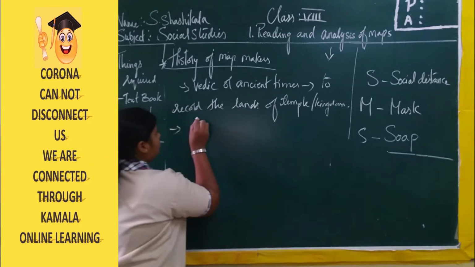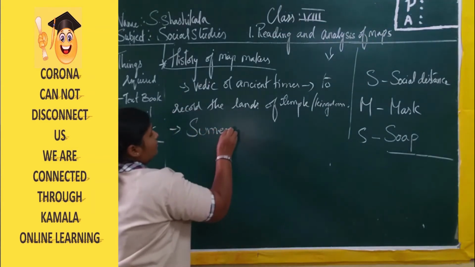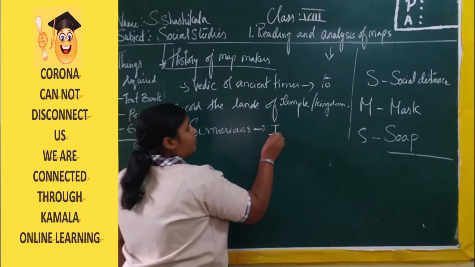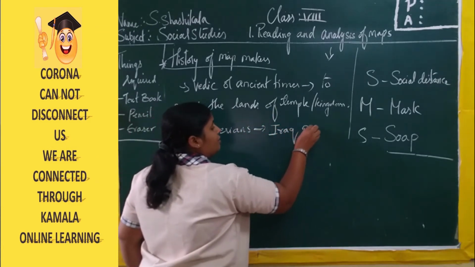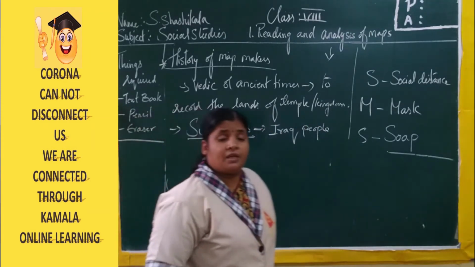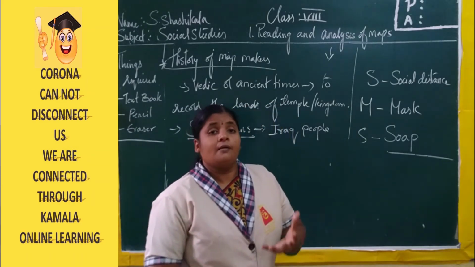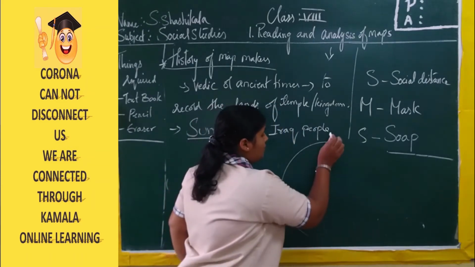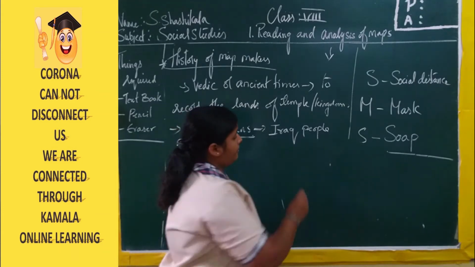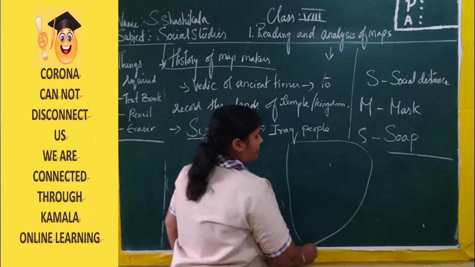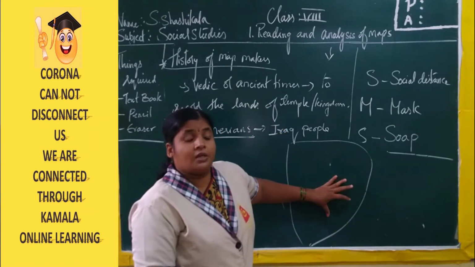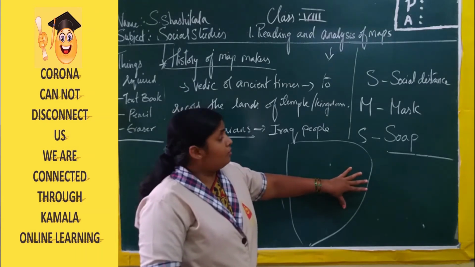The first people were Sumerians. Presently we call them the Iraq people. These people also started making maps with the help of mud. On the mud they used to make, like your textbook shows, like this. Now on this clay tablet they used to hide the information, in which place they kept the records of one particular land.